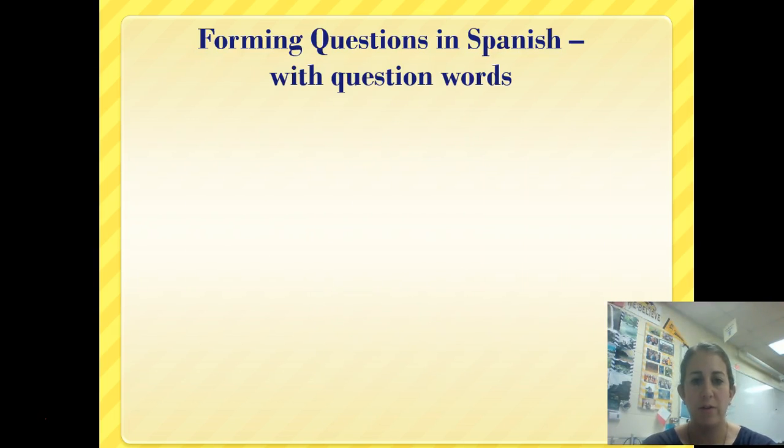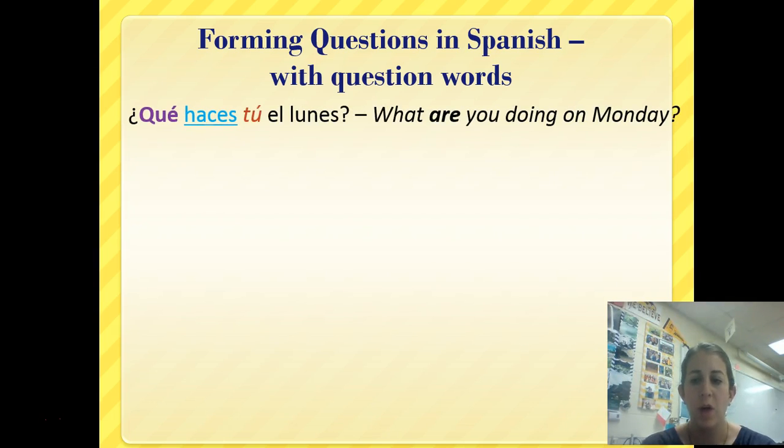Okay, so now let's talk about forming questions in Spanish with question words. We're going to do this by looking at an example. ¿Qué haces tú el lunes? So, what are you doing on Monday? Notice to start off, we always have our question word, and then, of course, we've got our verb conjugated based on the subject, and then our subject follows our verb.